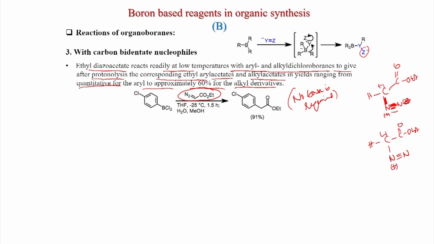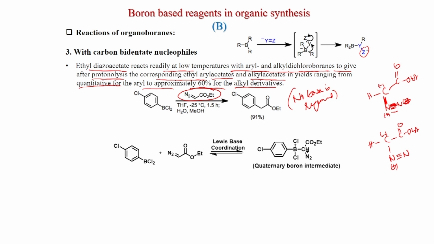Now this can add to the boron, and after rearrangement you get this one. So we will discuss the detailed mechanism. What happens? First the Lewis acid coordination will happen, and there is a negative charge on the boron after the addition, and the nitrogen has a positive charge.